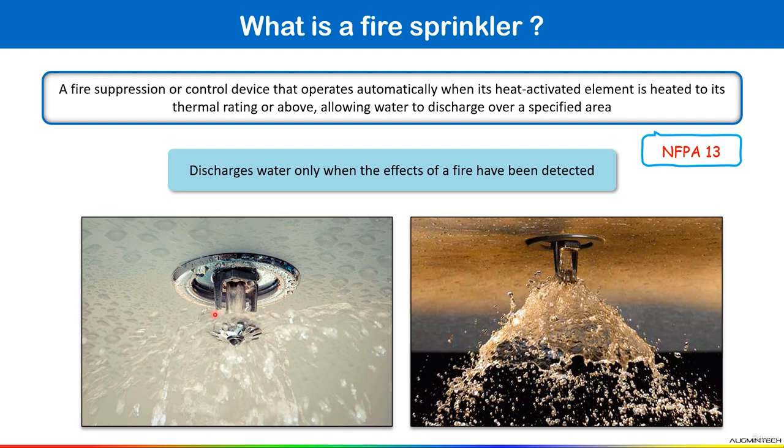Before discharging water, we have a glass bulb filled with liquid enclosing the sprinkler. If as a result of a fire, the air temperature exceeds a specified threshold, the expanding liquid bursts the bulb, thus activating the sprinkler. Okay. So this is about our sprinkler system.